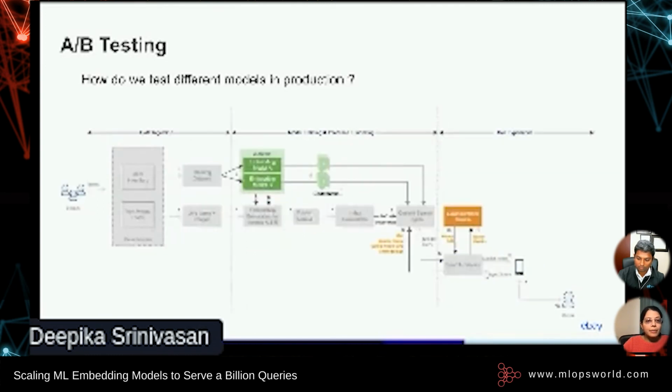So here to enable A/B testing, we extend the same design so that the same item and image data can be used to train two different models. And these embeddings are also generated using both the models A and B, as you can see here. Now, when the user queries for an item, there is a new component that's in orange. That's the eBay experimentation service that decides whether the user falls in group A or group B, depending on a number of factors. And Cassini consequently uses the embedding for model A or B to retrieve the relevant items.